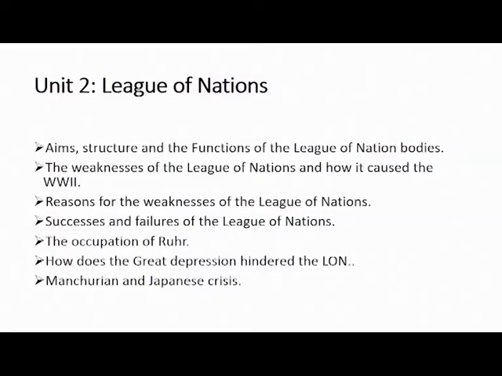We also have the Manchurian and Japanese crisis. When did the Manchurian crisis happen? What happened in this Manchurian crisis and the Japanese crisis? So you should know what caused Manchuria to be occupied or invaded, and what happened during the course of this Manchurian crisis.